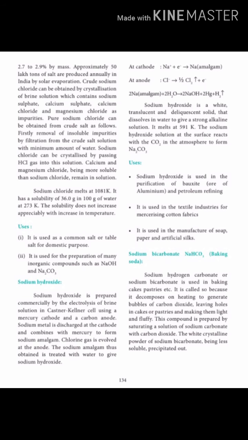Sodium hydroxide is prepared commercially by electrolysis of brine solution in the Castner-Kellner cell using a mercury cathode and a carbon anode. Sodium metal is discharged at the cathode and combines with mercury to form sodium amalgam. Chlorine gas is evolved at the anode.